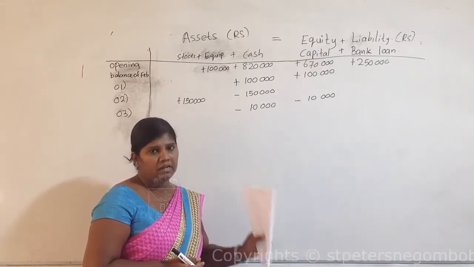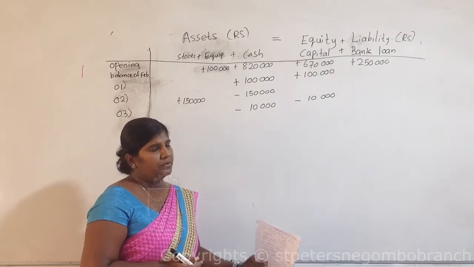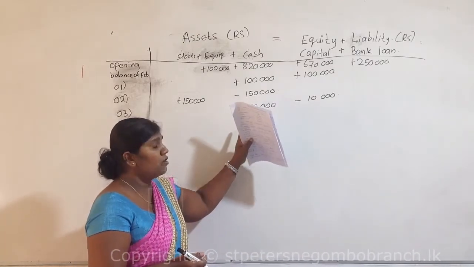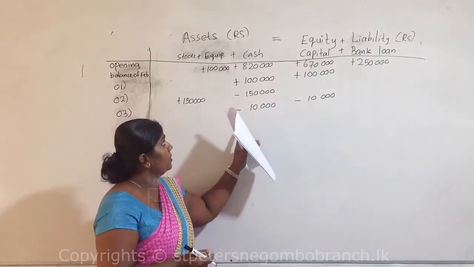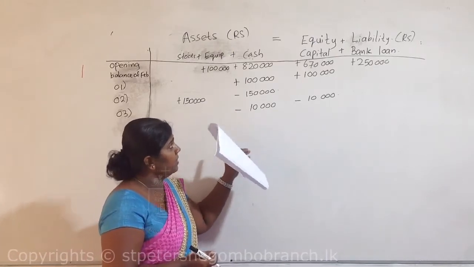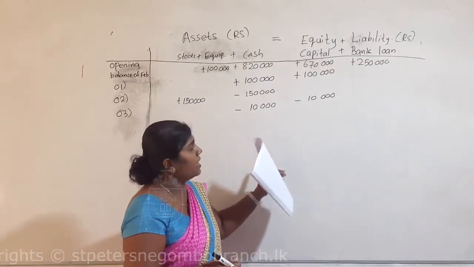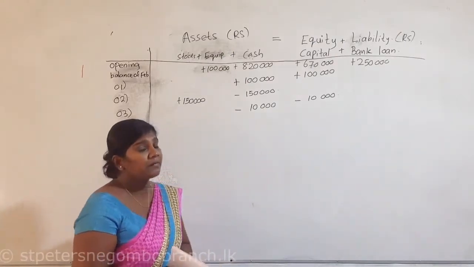So 100,000 value of stocks, now they are going to sell for 150,000, but it is not on cash basis, it is on credit basis. At that time, children, the business will not receive cash. Instead of cash there will be creditors.